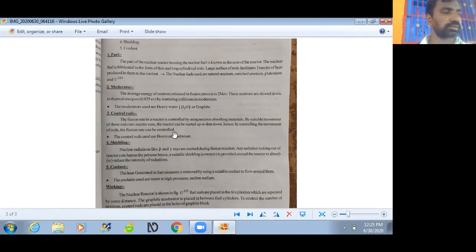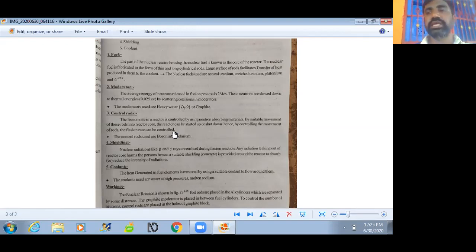These control rods are generally fabricated with boron and cadmium. By properly inserting control rods inside a nuclear reactor, we can shut down the reactor, and we can start the reactor by suitable movement of control rods.